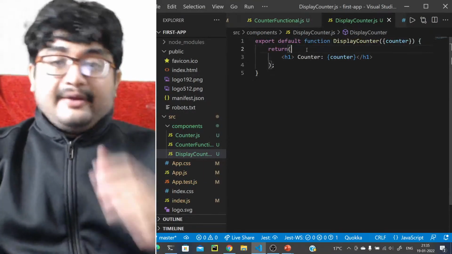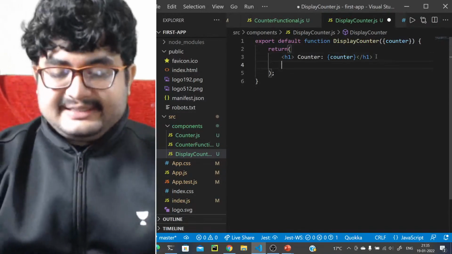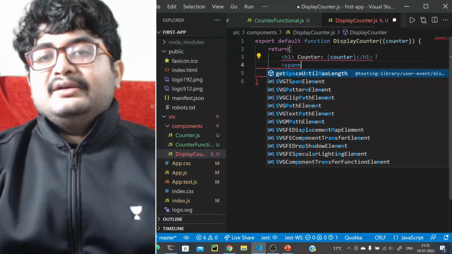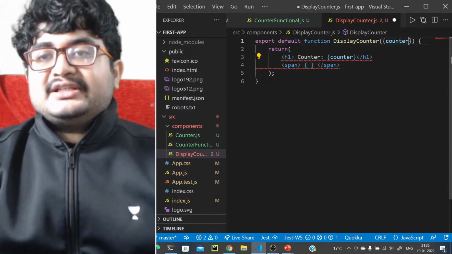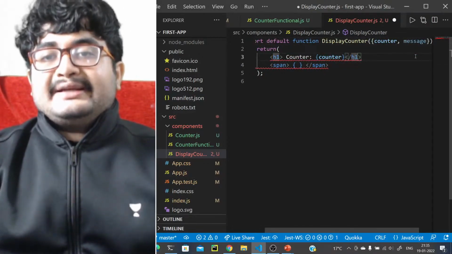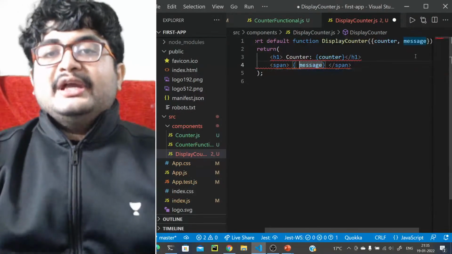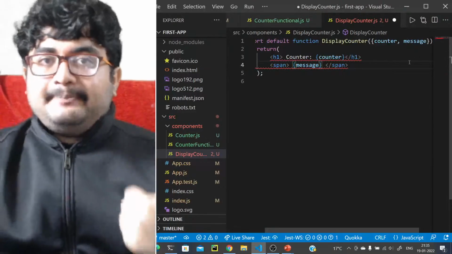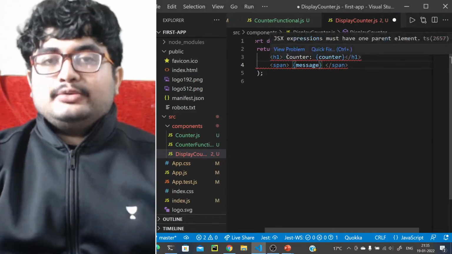One more thing: let's say you want to have a span here with the message. You can destructure the message property out as well. But you cannot have both of them together. Each component should return one parent component. Here you are returning two.